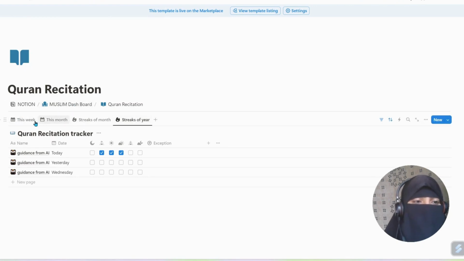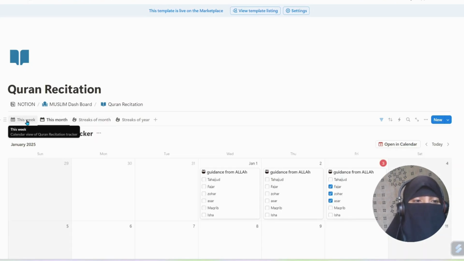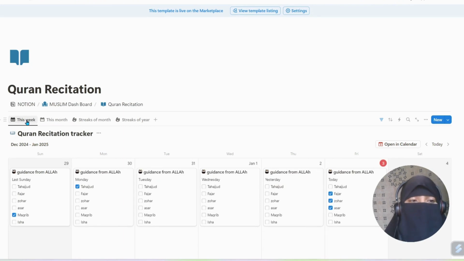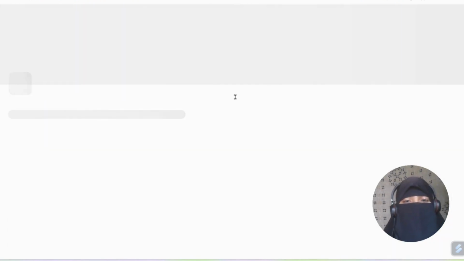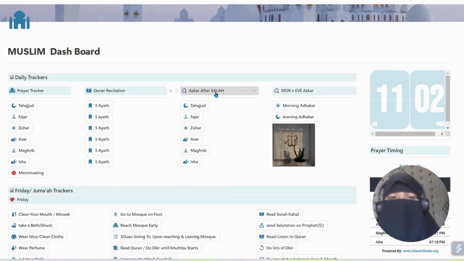Here also you get 4 views, 2 calendar views and 2 streak views, like this. And this is a month calendar view, and this is the week calendar view. Let's move to the next part. In the next part, Adhkar after Salah. Here we will see first.